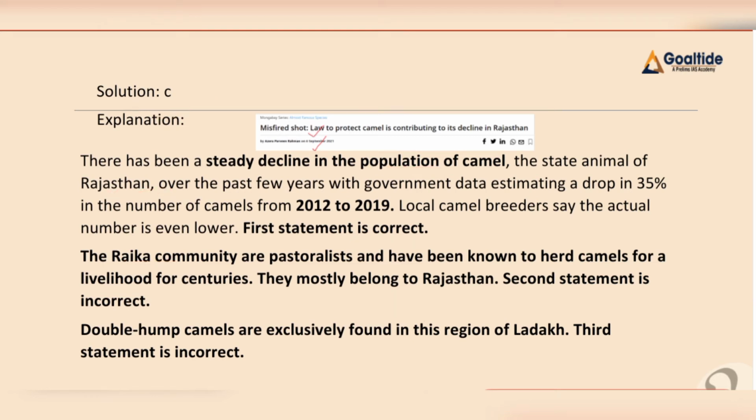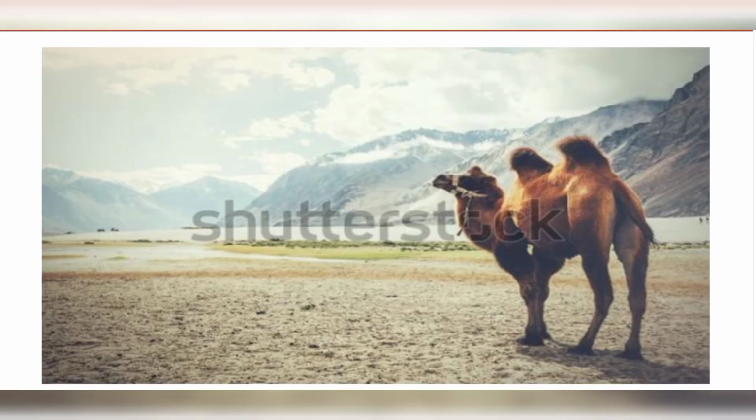Now, let me share one interesting story on the double hump camel. So, as we can see in the picture, this is our double hump camel. It is also known as the Bactrian camel, and we find them in the Nubra Valley of Ladakh, and they originally belong to the steppe region of Central Asia.